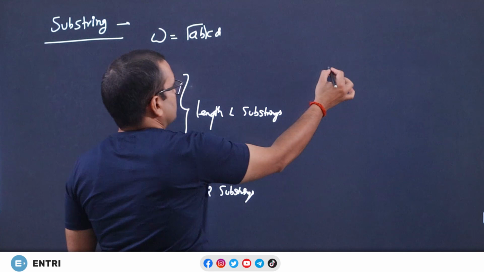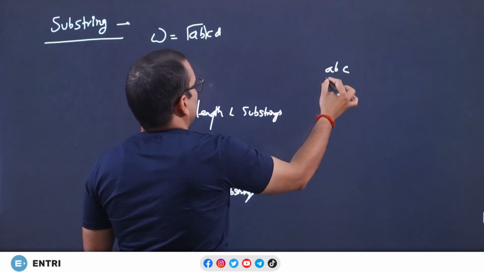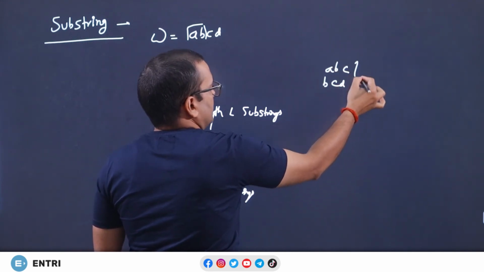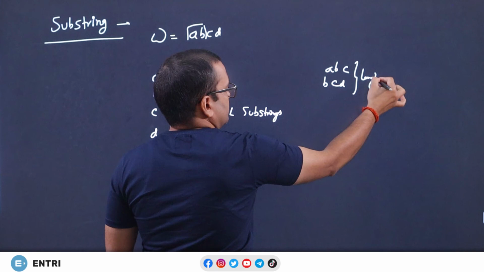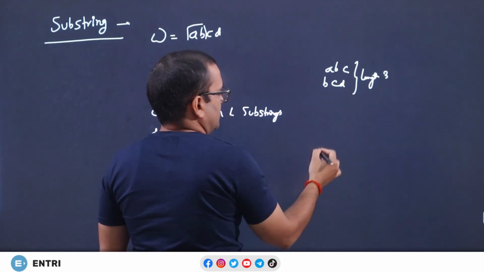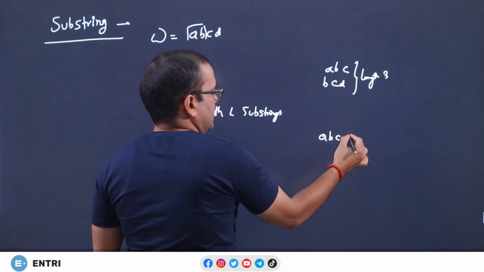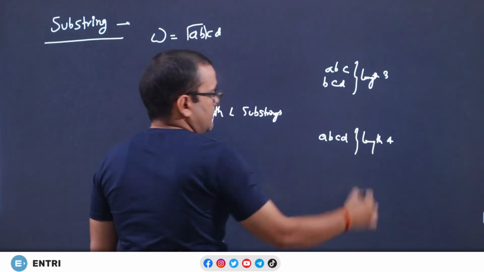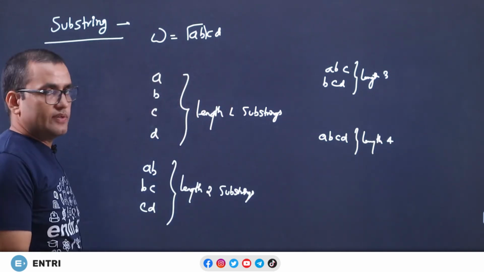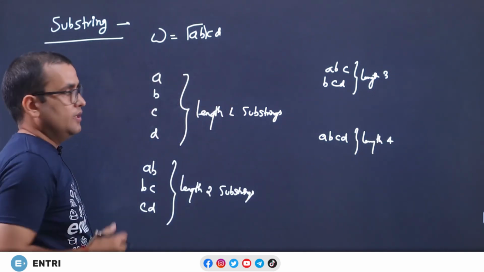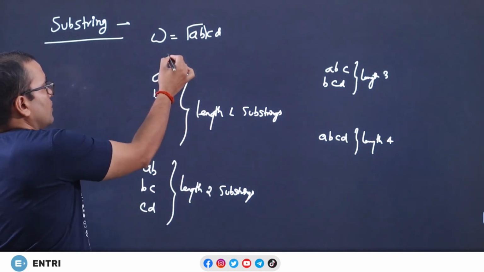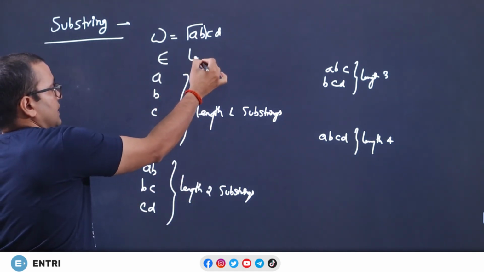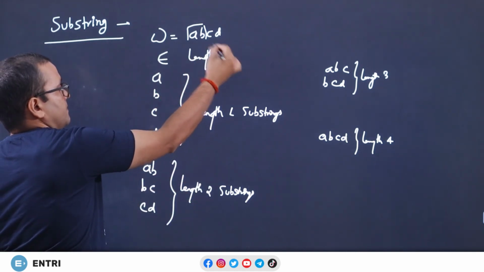Now next, ABC, BCD, length 3, and the last, ABCD, length 4. This means a string is a substring of itself, and one more, epsilon, that is length 0.